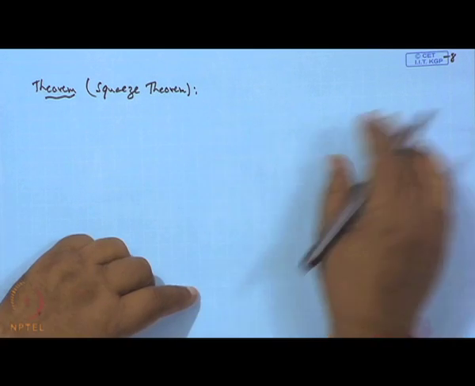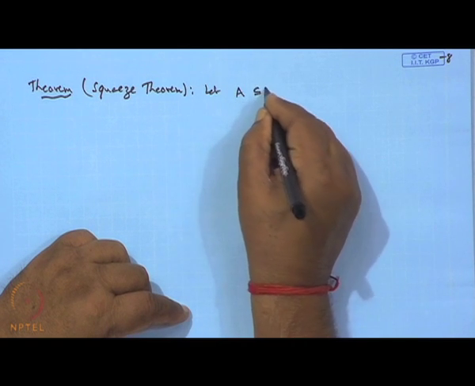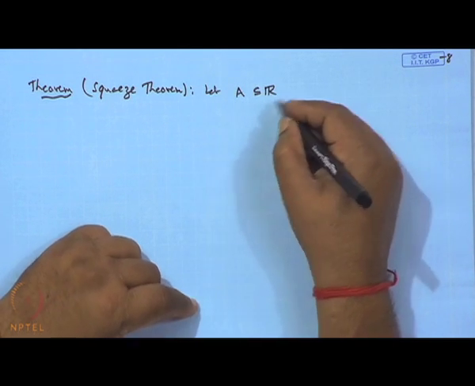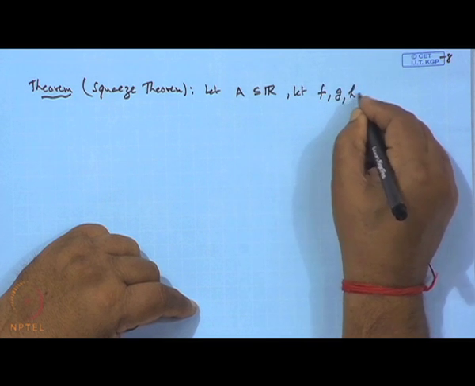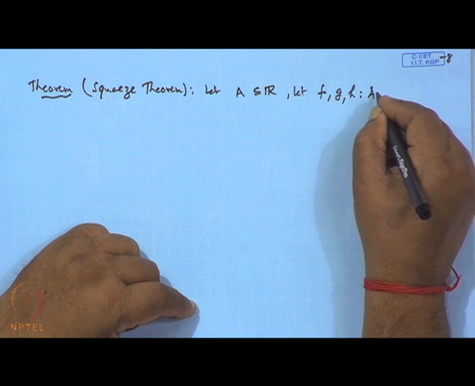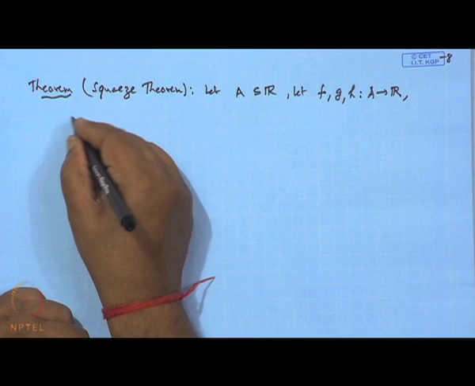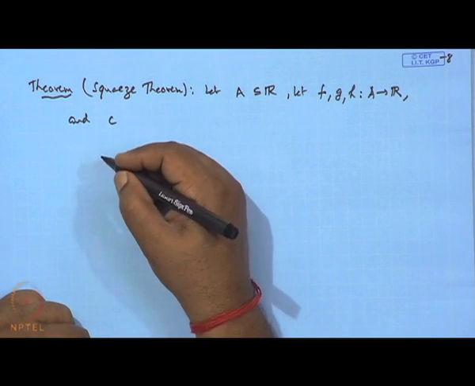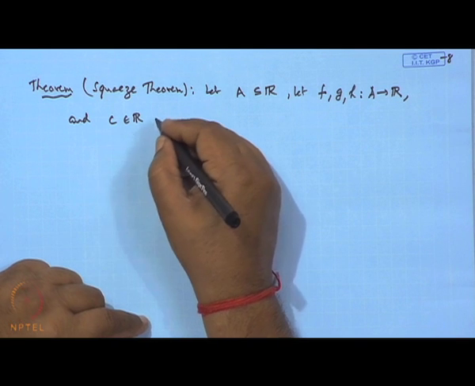What this theorem says: let A be a non-empty subset of R, let f, g, h be mappings from A to R, and let C be a cluster point of A.